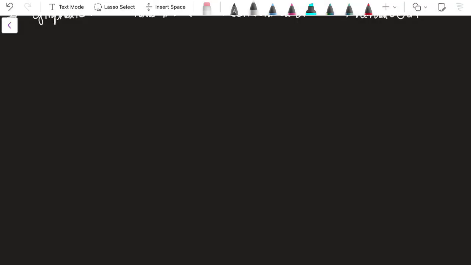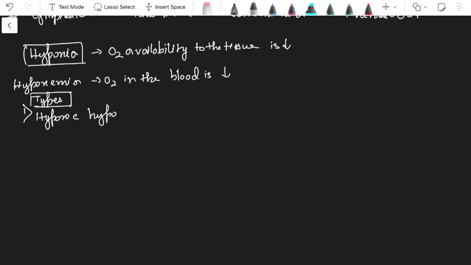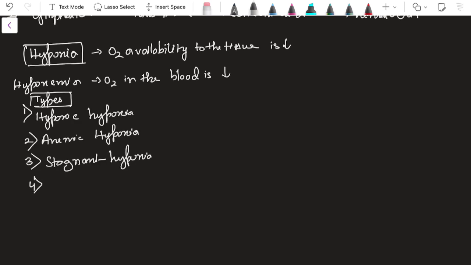Now let us begin with our next topic, that is hypoxia. First, I want to clearly state that there are two terms, hypoxia and hypoxemia. These two are very different. Hypoxia means O2 availability to the tissue is decreased, whereas hypoxemia means O2 in the blood is decreased. Hypoxia is of four types: first is hypoxic hypoxia, second is anemic hypoxia, third is stagnant hypoxia, and fourth is histotoxic hypoxia. Before going into each type separately, let me tell you the common symptoms that happen in hypoxia.